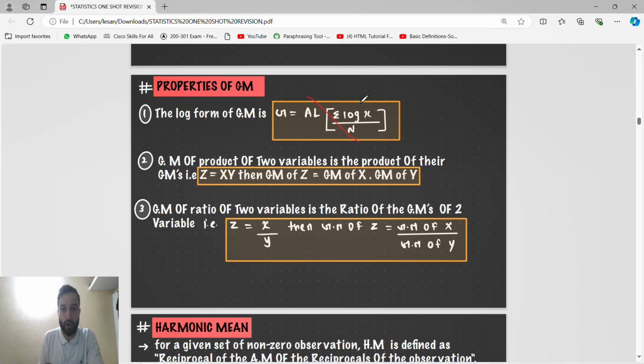Properties of GM, guys, log is not there. These two are important properties. If z is equal to x into y, so GM of z is GM of x into GM of y. Means here it is multiply, so here also it will get multiply. If z is equal to x by y, here it is divide, so GM of z is GM of x by GM of y, it also gets divided. So if it is multiply, the GM will also get multiply; if it is divide, the GM will also get divide.